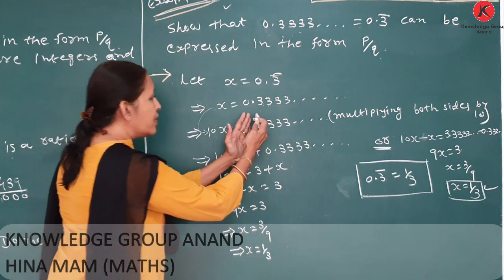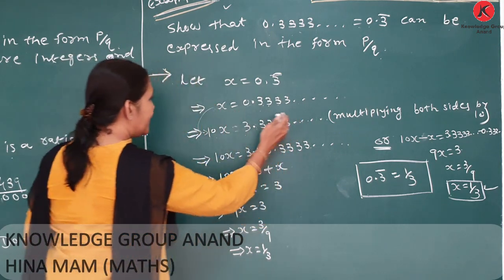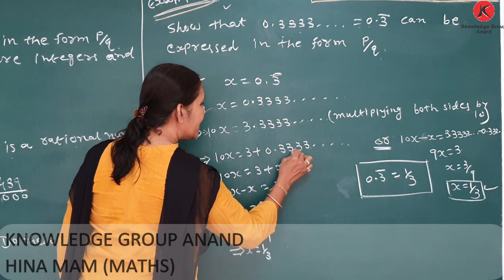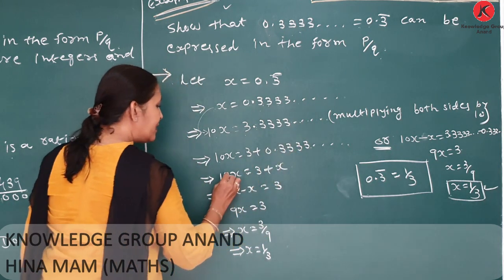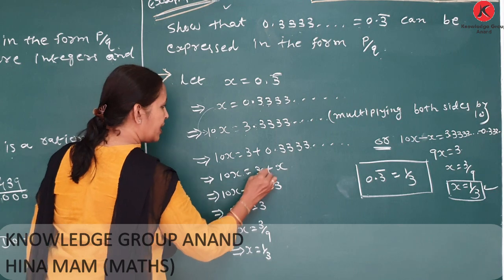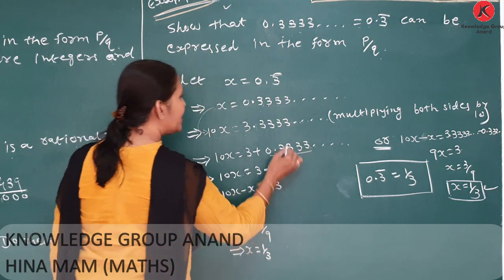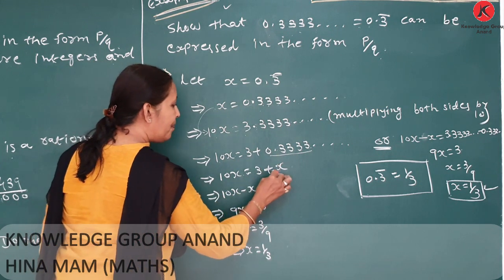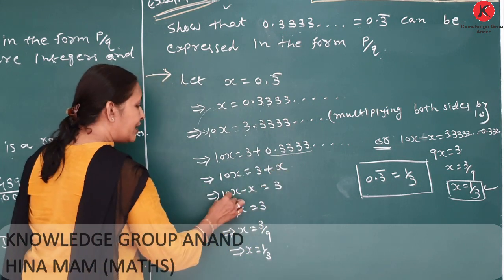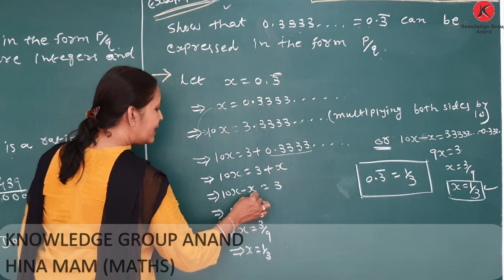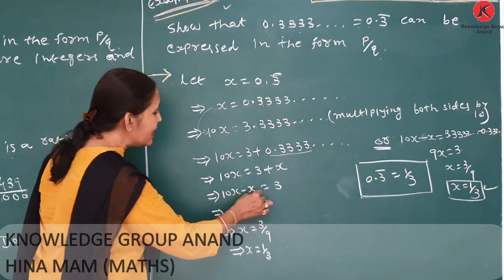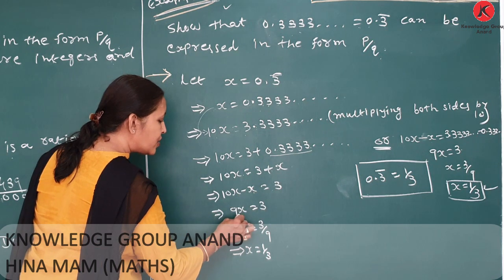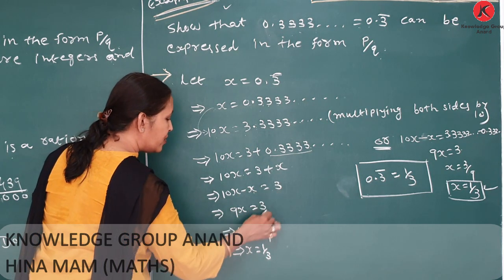10x is equal to, splitting it, 3 plus 0.333. Then 10x is equal to 3 plus what is the value of 0.333? It is the value of x. So 10x is equal to 3 plus x. Therefore, 10x minus x is equal to 3, so 9x is equal to 3.